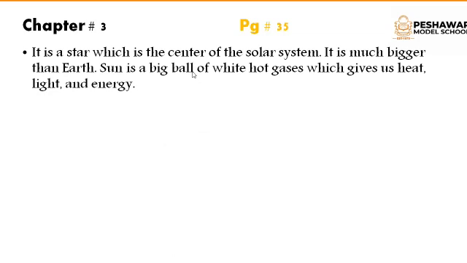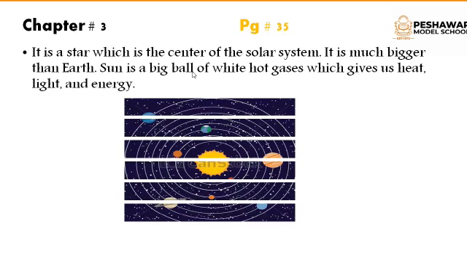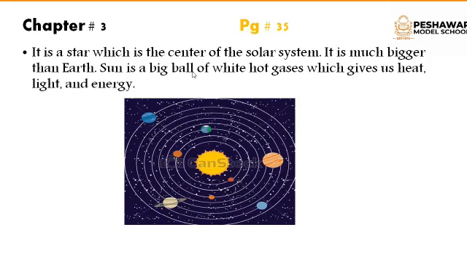It is a star which is the center of the solar system. It is much bigger than the earth. Sun is a big ball of white hot gases which give us heat, light and energy. As you can see, this is the picture of the solar system, and this is the sun and it is the center of the solar system, and this is earth.